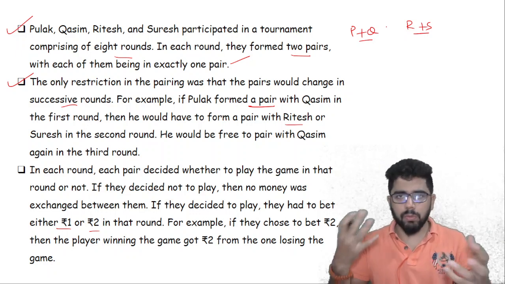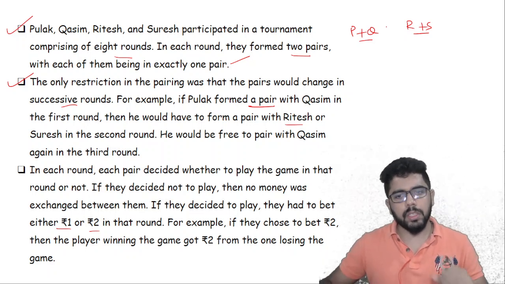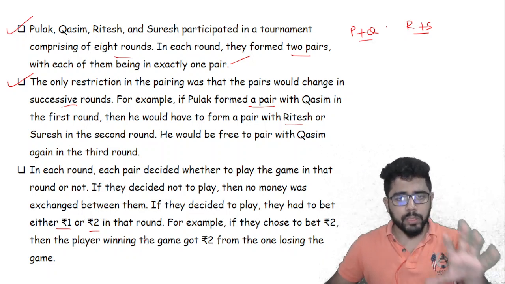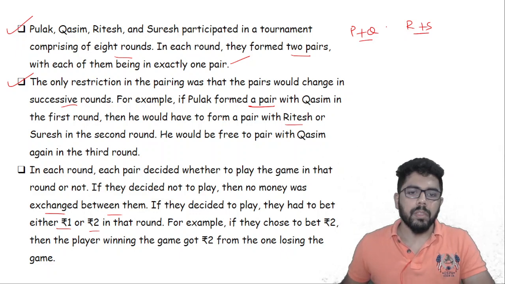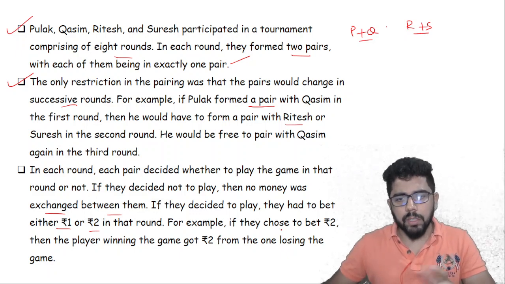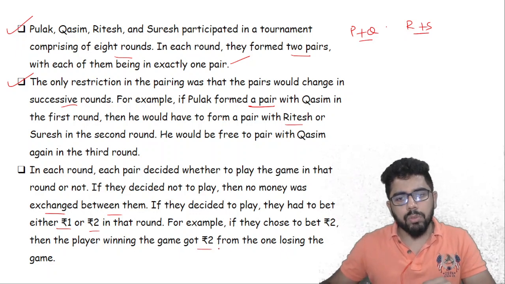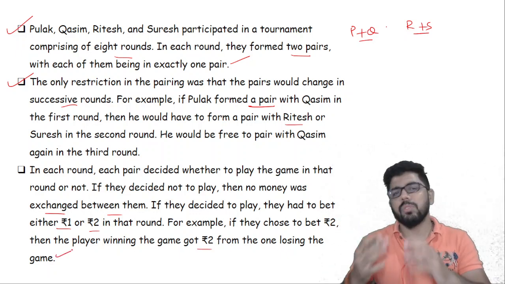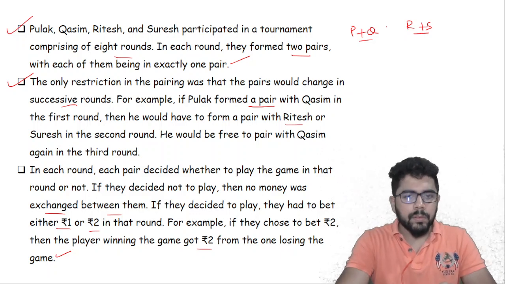So whoever wins gets the bet amount from the other, and whoever loses has to pay. But it can be either 1 rupee or 2 rupees. There is no necessary condition on that. And if they do not play, then no money was exchanged. So for example, if someone chose the bet of 2, the player winning the game got 2 rupees from the one losing the game. So quite simple to understand what all dynamics has been given.